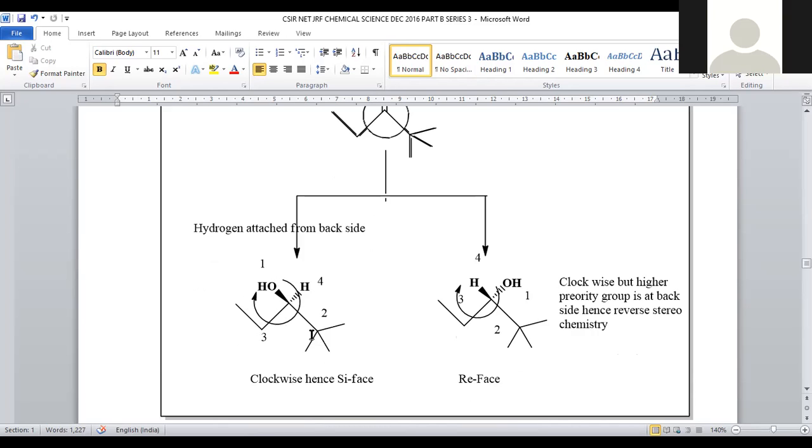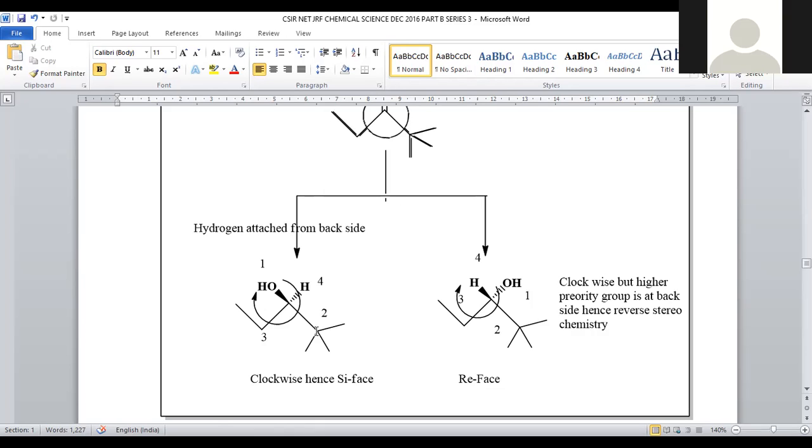Then let us assign the priority in accordance with IUPAC. OH obviously will get higher priority because the oxygen atomic number is more compared to carbons, right? That's why oxygen will get first priority. Later, here carbon is there, here also carbon is there. Then how can we assign numbering?